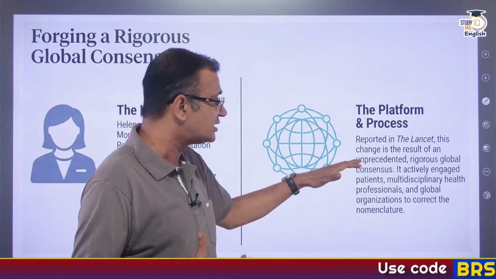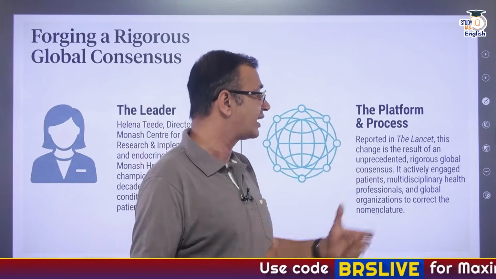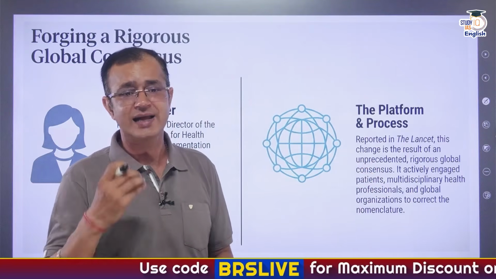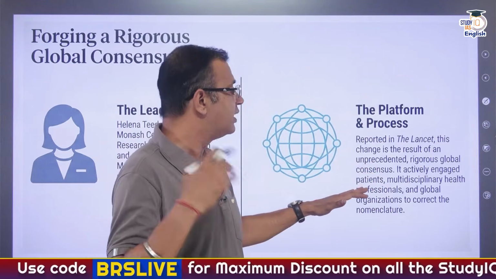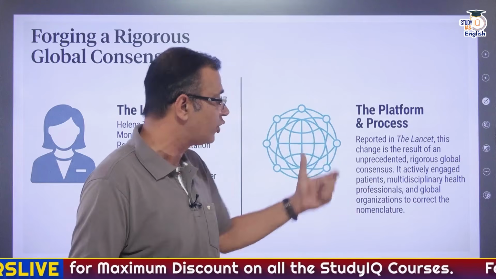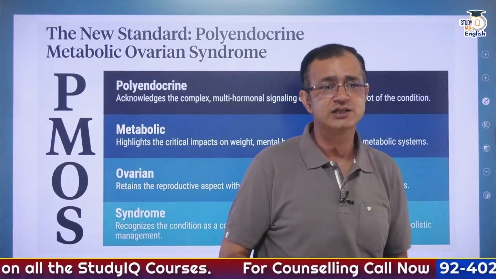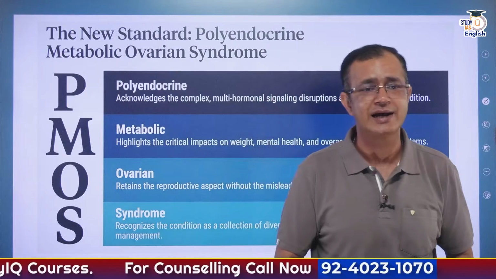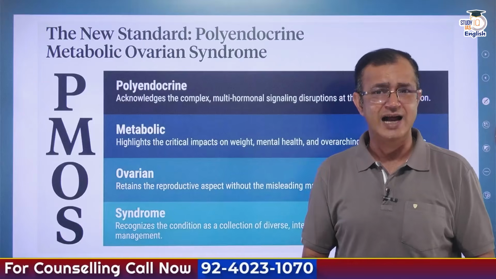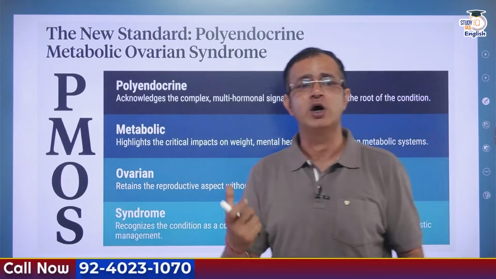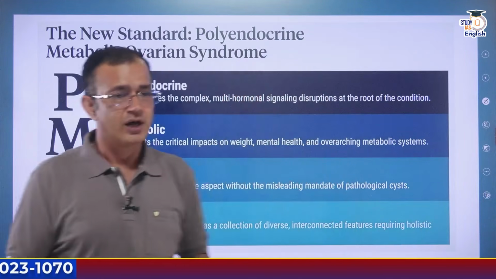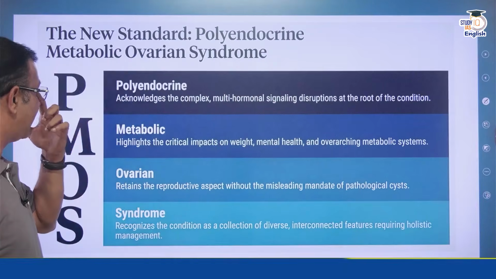This change is the result of an unprecedented, rigorous global consensus, and it actively engaged patients, multidisciplinary health professionals and global organizations to correct this nomenclature. And that is how we have the new nomenclature, PMOS. That stands for Polyendocrine Metabolic Ovarian Syndrome. Now, this is where we get these names.